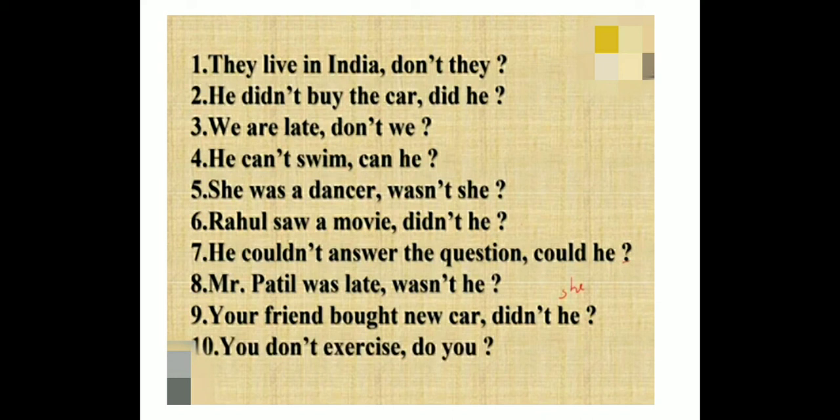She was a dancer, wasn't she? Rahul saw a movie, didn't he? He couldn't answer the question, could he? Mr. Patil was late, wasn't he? Your friend bought a new car, didn't he? Or didn't she can also come, because you are not sure whether the person is a male or a female. So your verb will come as didn't, but he or she can be assumed, whatever.